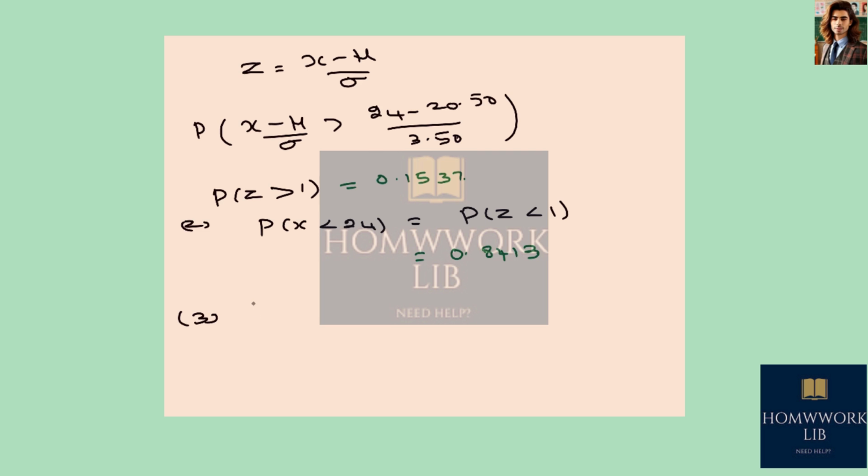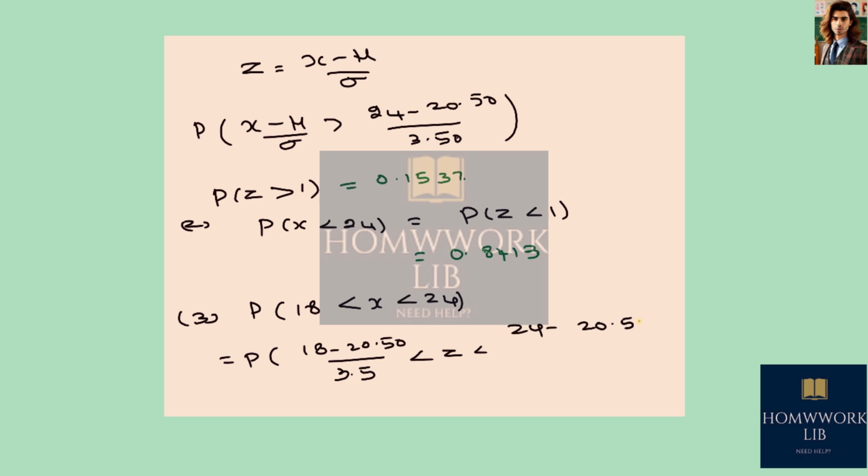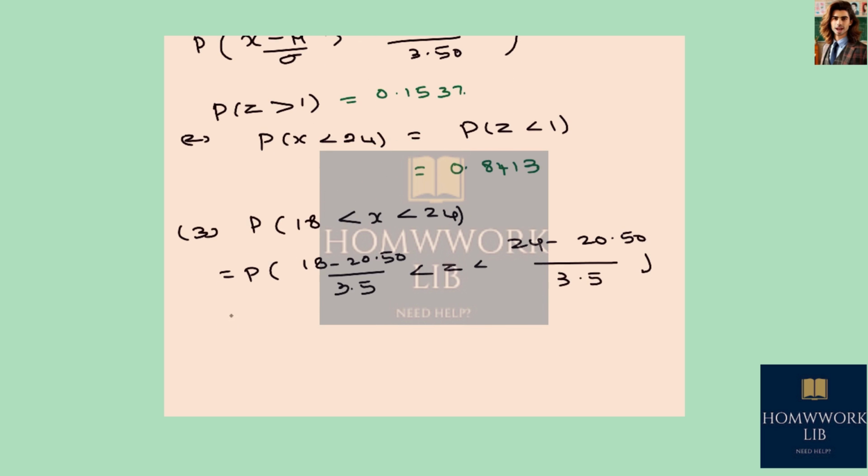Now let us move on to part 3. If the crew member earns between RM 18 and RM 24, so probability of 18 less than X less than 24. By using the same procedure we obtain probability of (18 minus 20.50) divided by 3.5 less than Z less than (24 minus 20.50) divided by 3.5. That is equal to probability of minus 0.71 less than Z less than 1. By using the standard normal distribution table we obtain 0.6024.